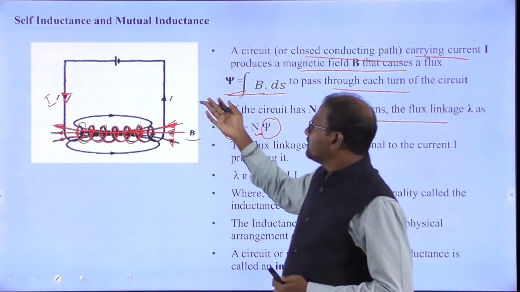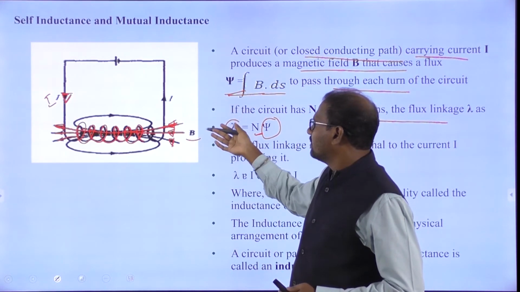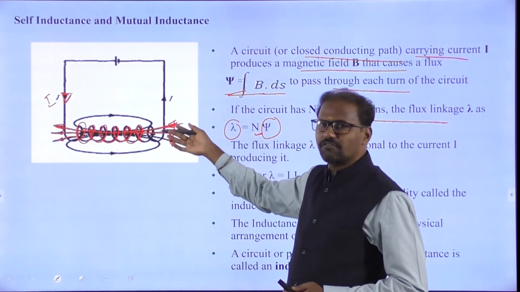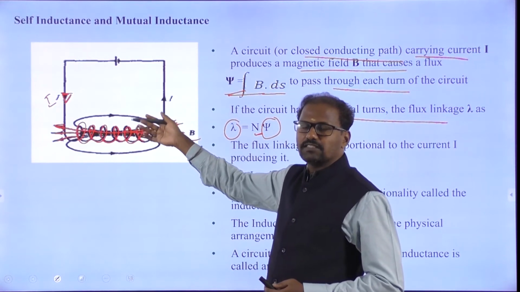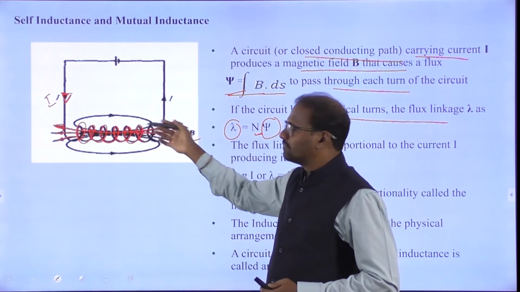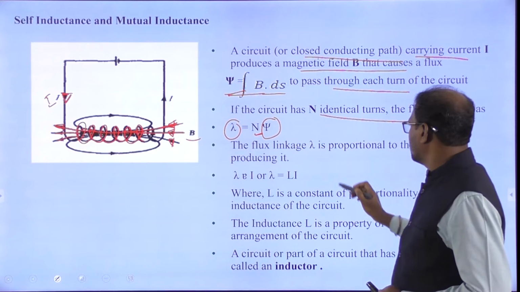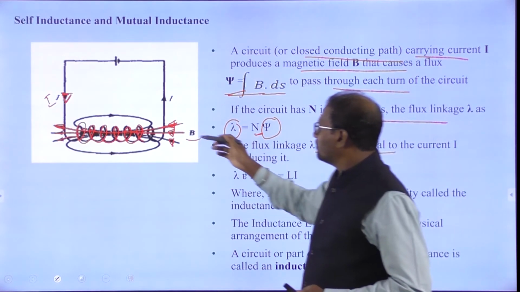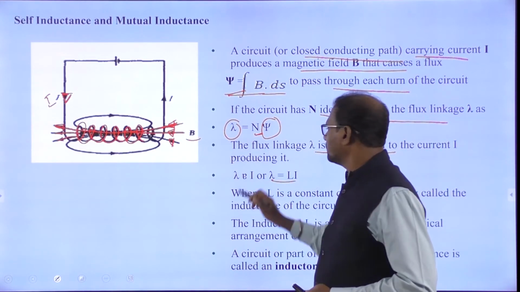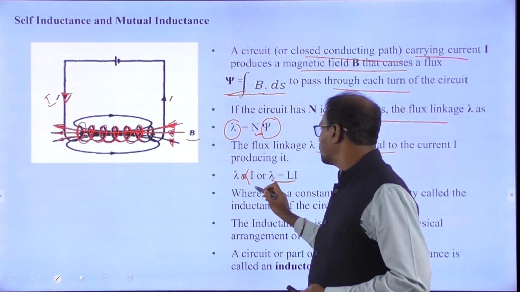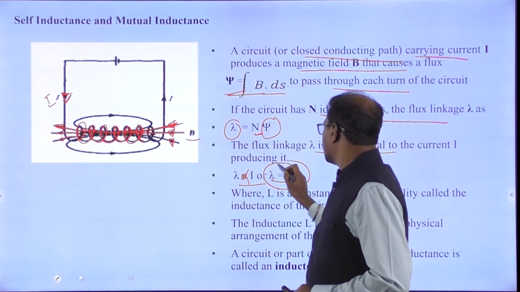Ultimately, a circuit is a closed conducting path; a current means a magnetic field, which produces a flux, and the flux links each turn. So we can write lambda equals N psi. Surely lambda is proportional to I. So we can say lambda is proportional to I.